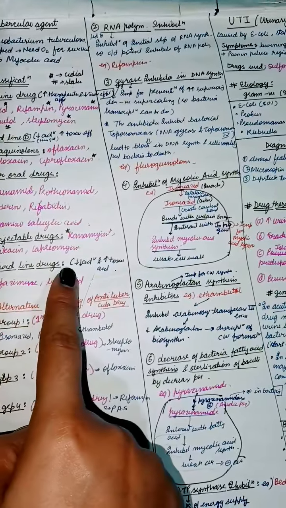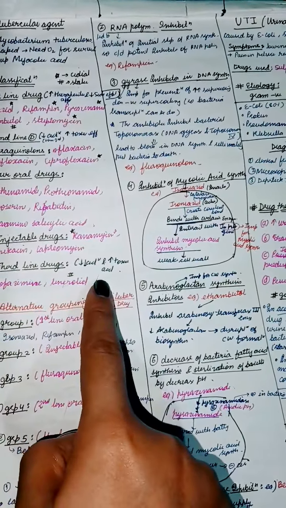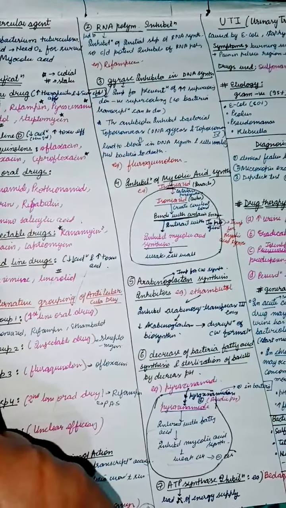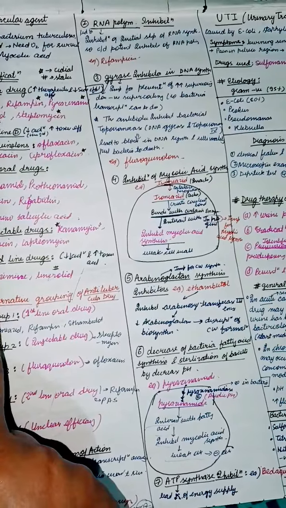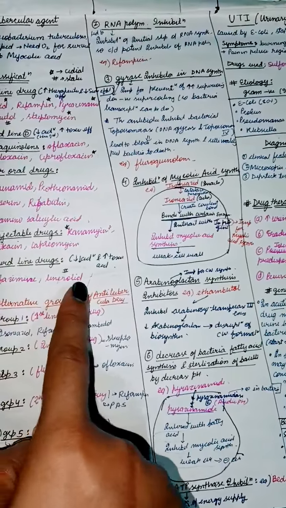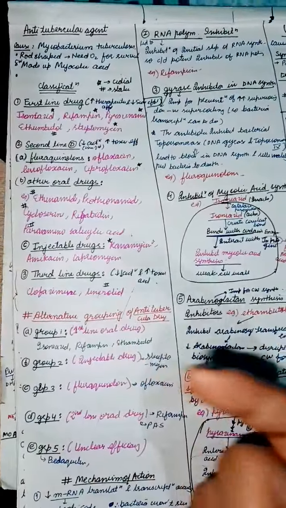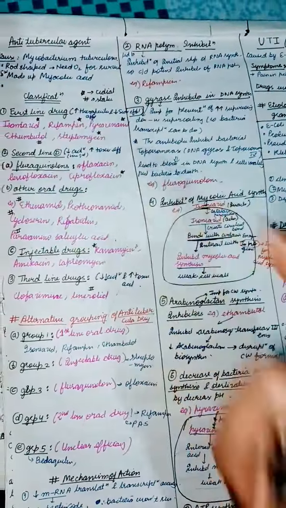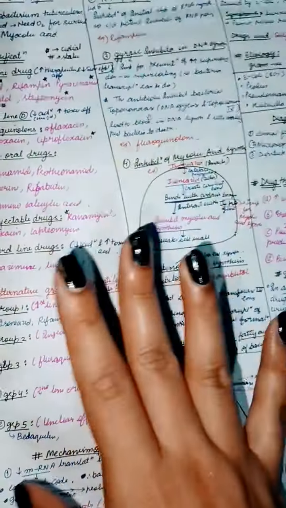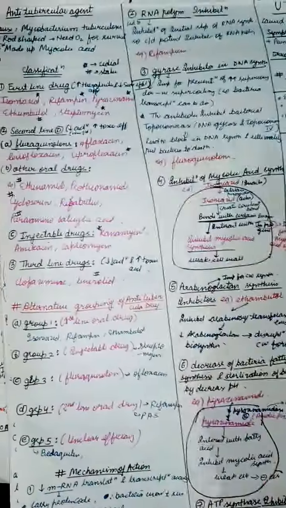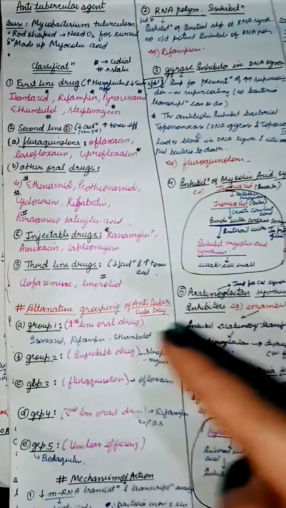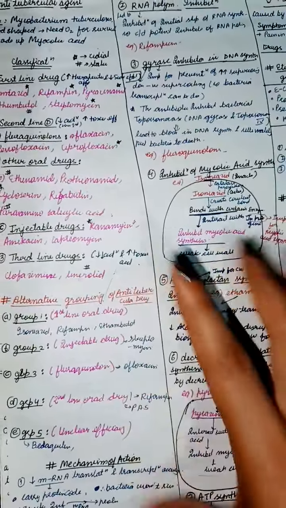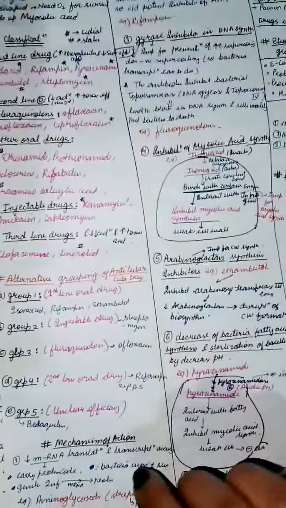And the third line of drugs has very little therapeutic action and higher toxic effect. Examples are clofazimine and linezolid. Why do we use the third line? Because we first use the first and second line drugs, and at the end, if they are not working, we have to use the third line drugs. We can write these groups as well.